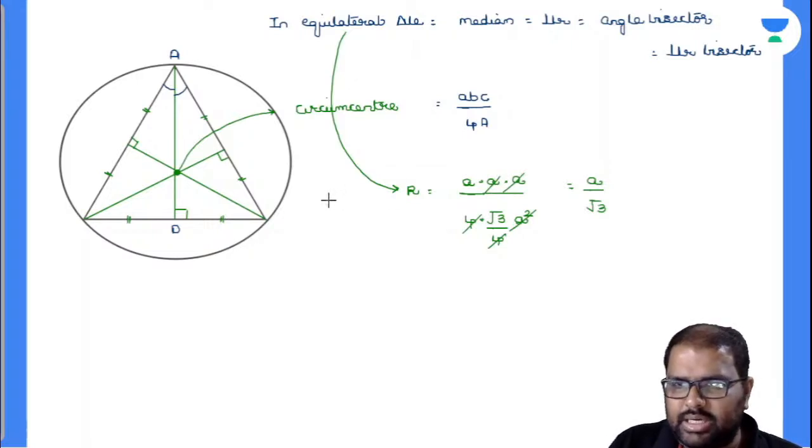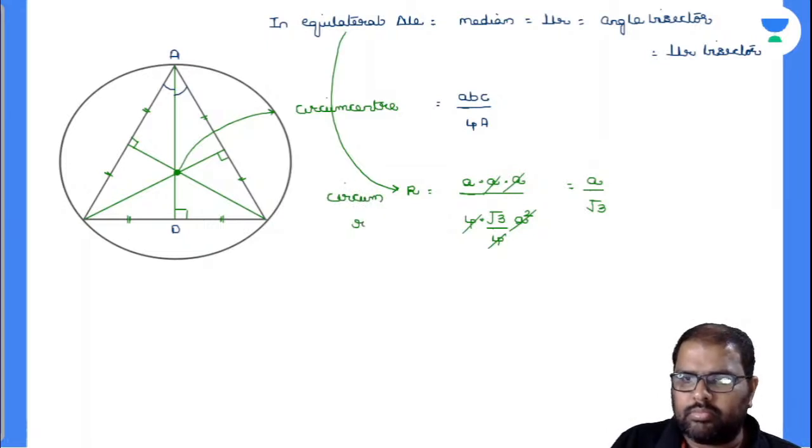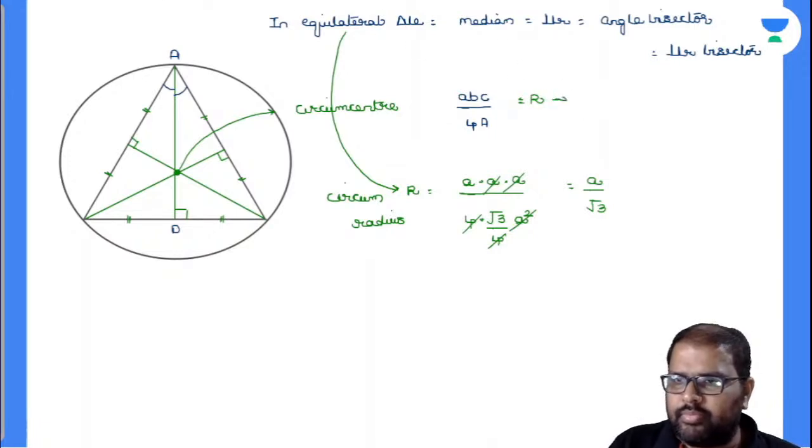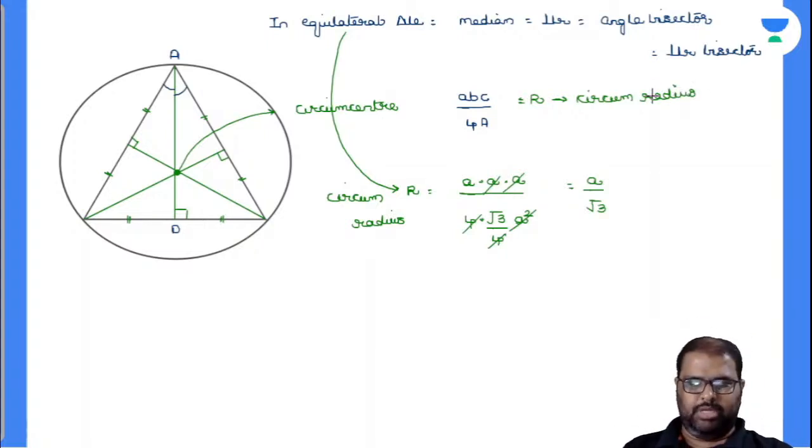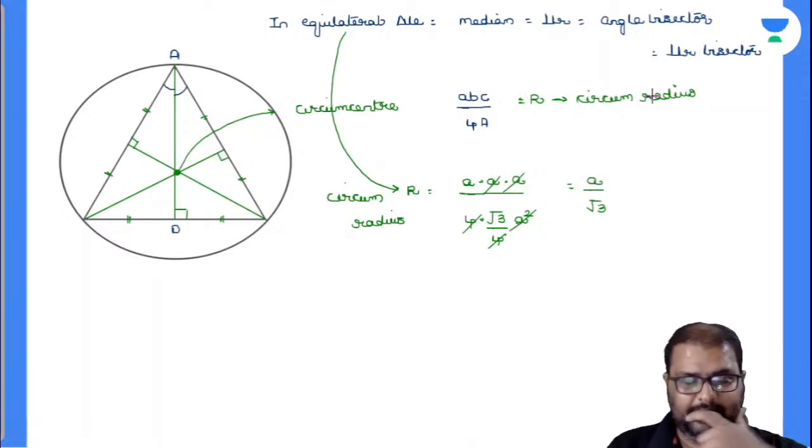I'll write down this one as R. Circumradius. Done. I'll speak about the incenter also, but first I'll write this down.